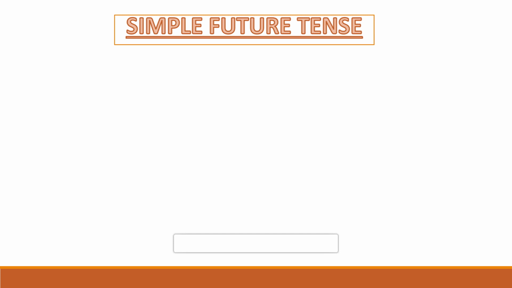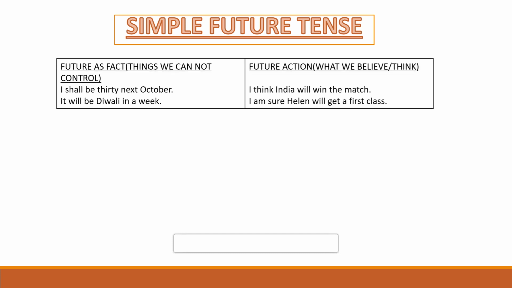Now moving to the next part, that is simple future tense. This time we will be discussing when simple future tense is used. Basically, there are two times when simple future tense is used. First, when we talk about future as a fact, right? The things which we cannot change, which we cannot control.